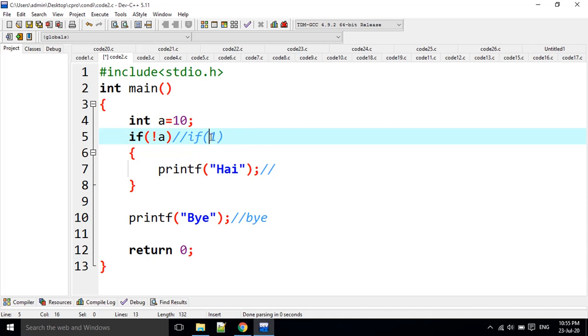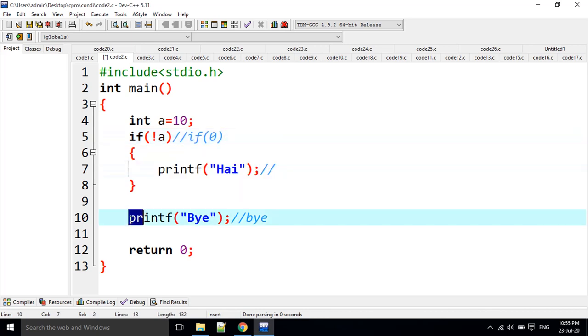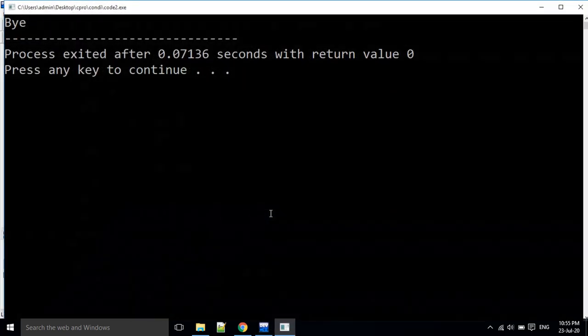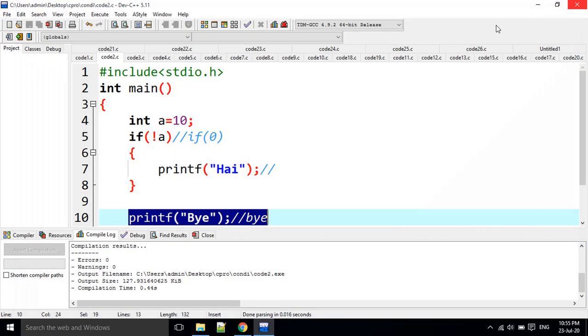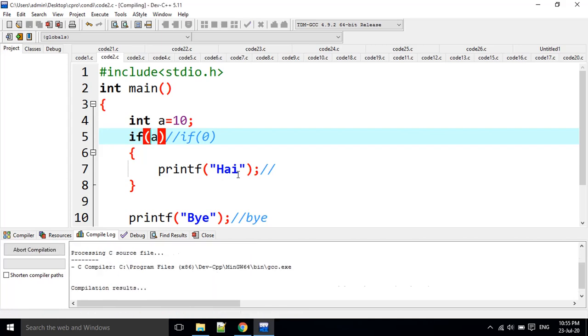Here it is true, so I convert it to false. That means it is if of false, so this statement is not executed. Only this statement is executed, and the output is bye here. For example, if I remove this not and execute it, both statements will be executed.